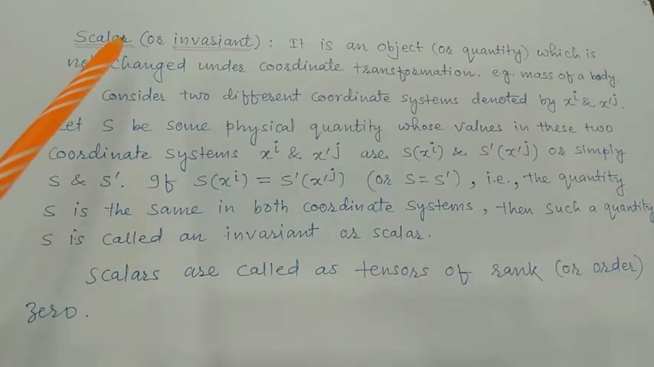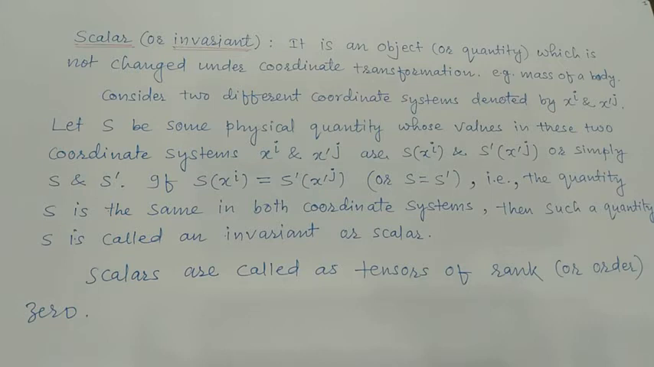We had already learnt in brief about scalars, vectors and tensors in the general sense. In this lecture we shall define these quantities by using the concept of coordinate transformations. First of all we define a scalar, which is also called an invariant. A scalar is an object or quantity which is not changed under coordinate transformation. For example, the mass of a body. If m is the mass of any body calculated in one coordinate system, then in another coordinate system it is again the same m.